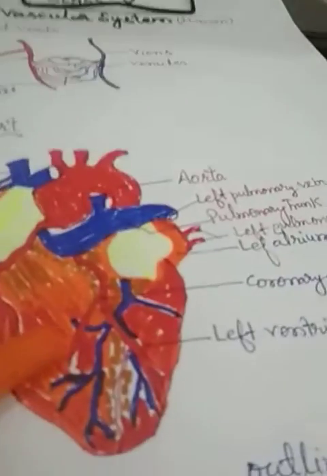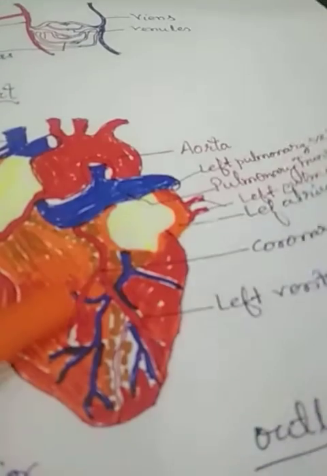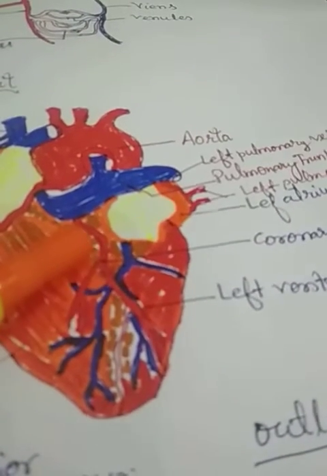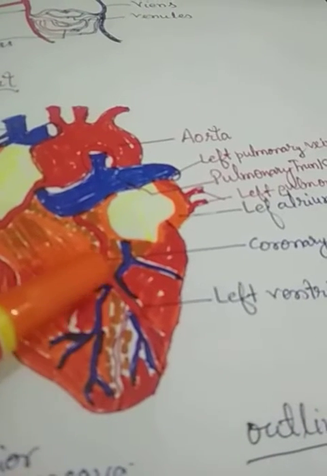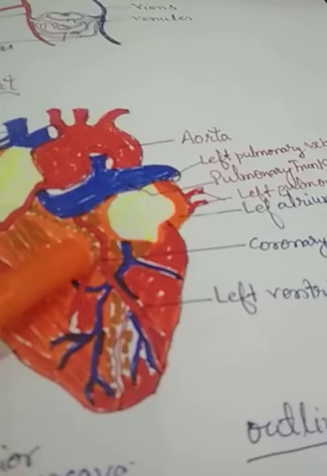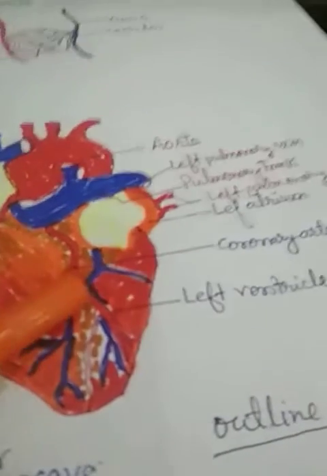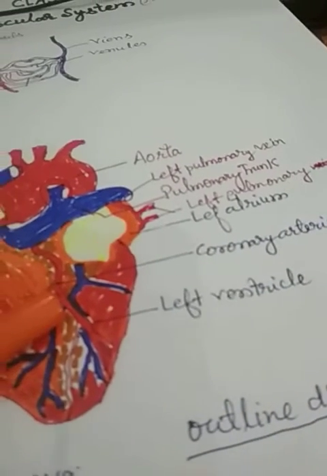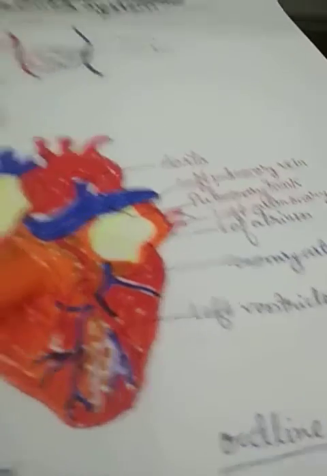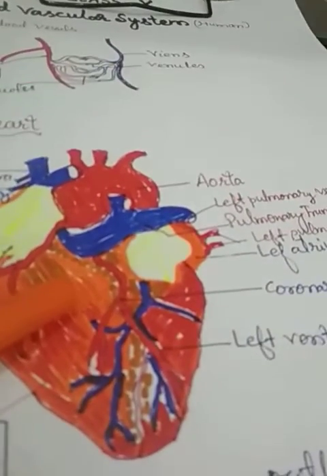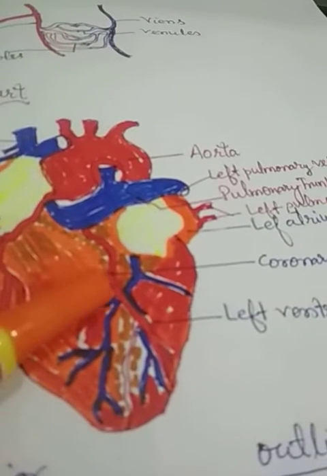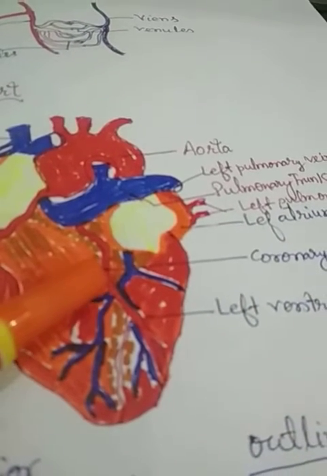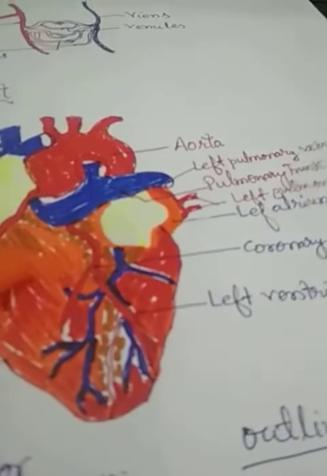arteries and coronary veins. In fact, my dear students, if there is any blockage in these coronary arteries and coronary veins, that will be called coronary heart disease. The disease related to the coronary arteries and veins is called coronary heart disease, and it is caused by cholesterol blockage inside these veins and arteries.